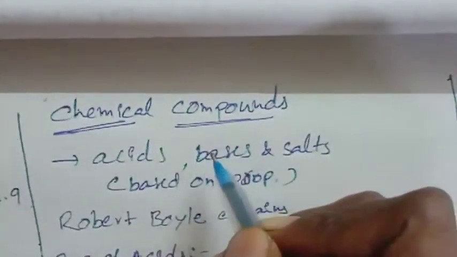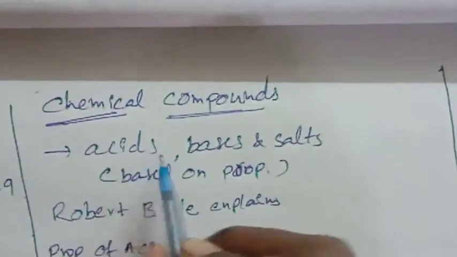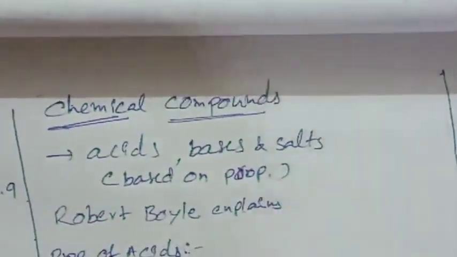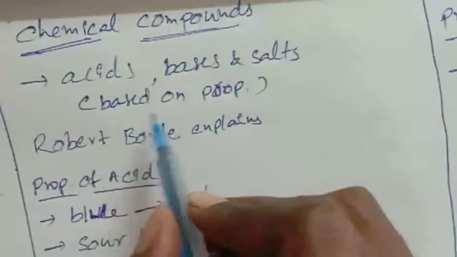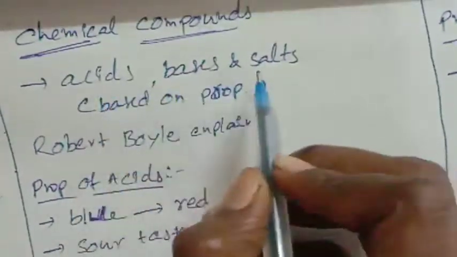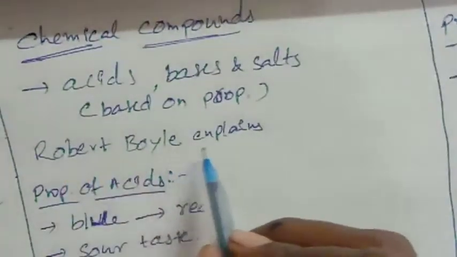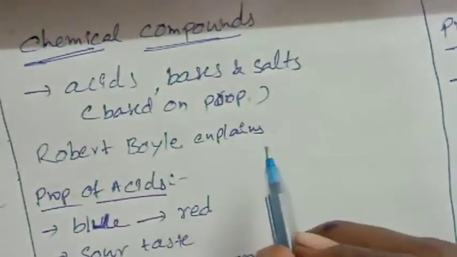Chemical compounds are basically of three types: acids, bases and salts, based upon their chemical properties. Robert Boyle explained acids and bases and their properties.